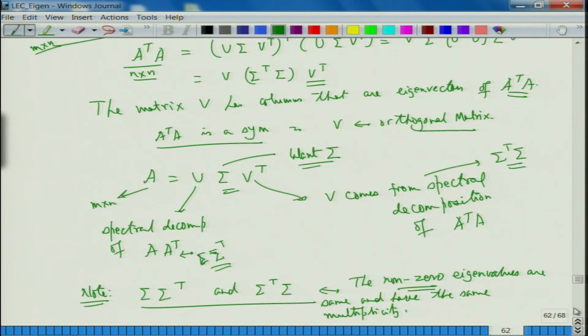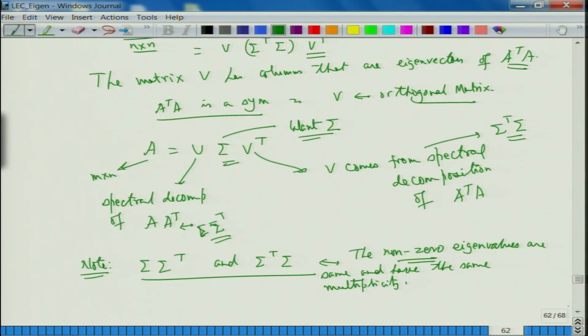The non-zero ones are the same. 0 may be there, 0 may not be there. The eigenvalue 0 may or may not appear.